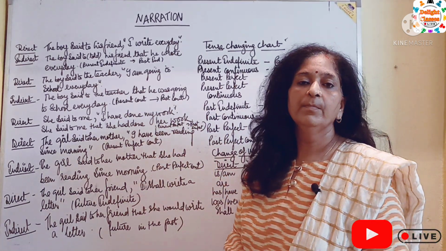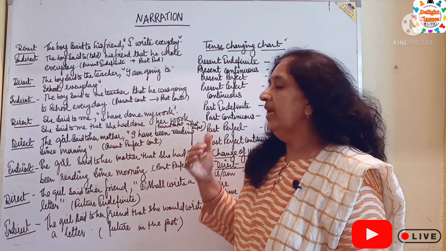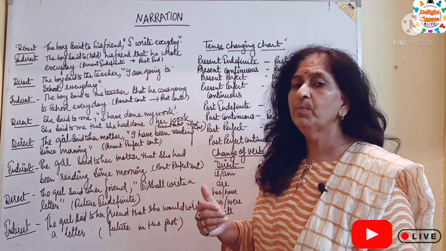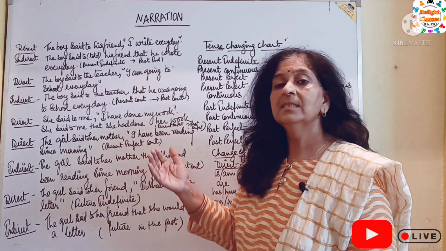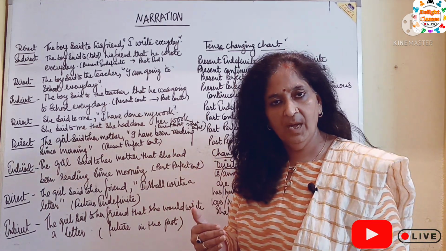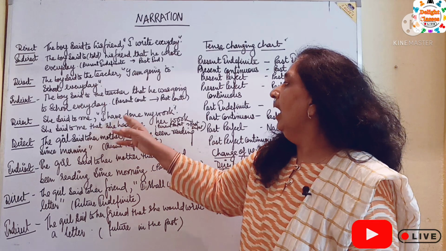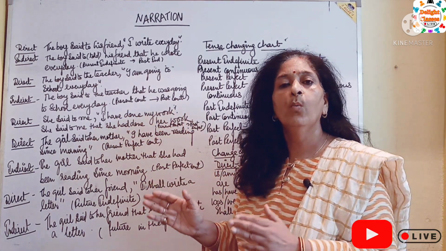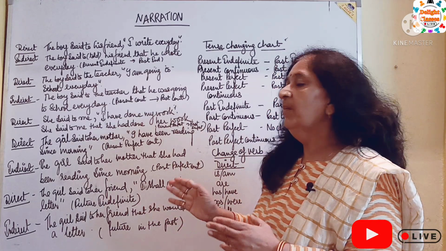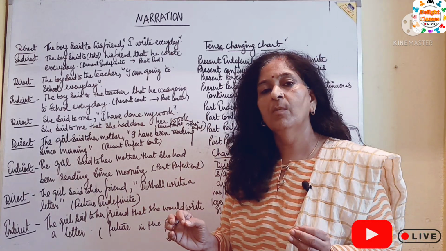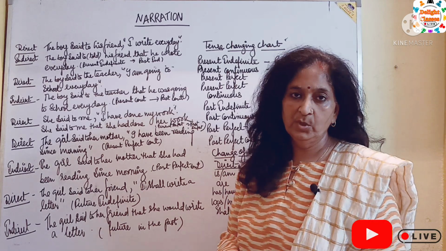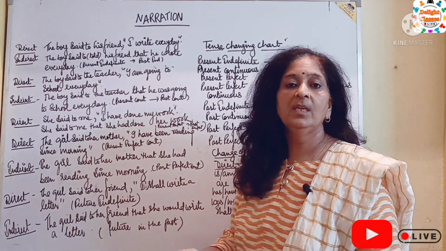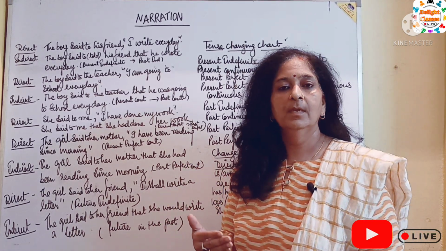Sentence number 3. Direct speech. She said to me, comma, inverted commas, I have done my work. I have done my work is in inverted commas and it is reported speech. She said to me is the reporting verb.